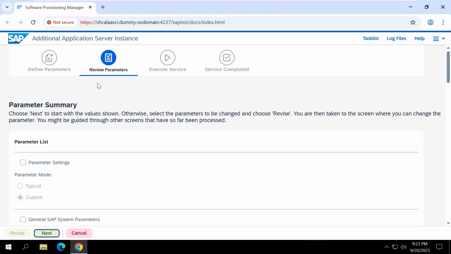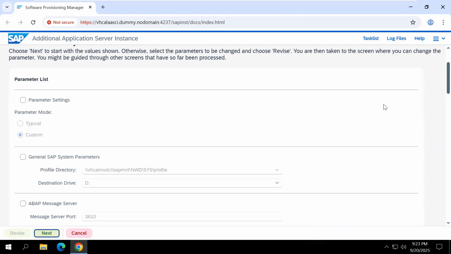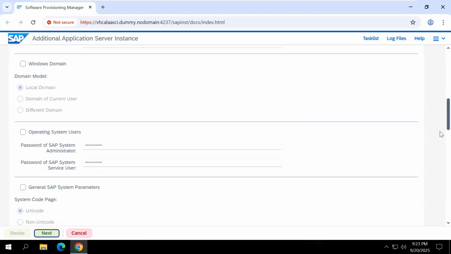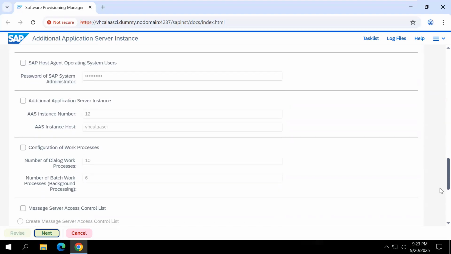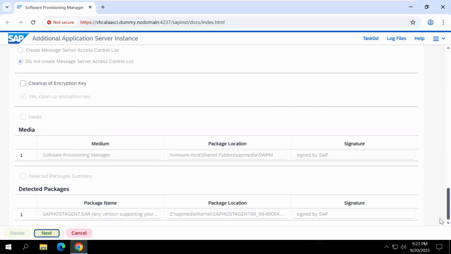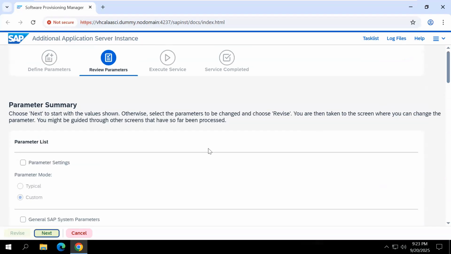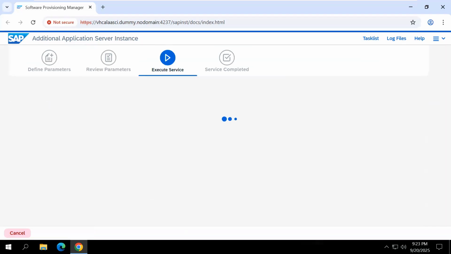Finally, review the parameter summary screen. From the starting page after opening SWPM, where we got the typical or custom option, whatever pages they opened are shown here. Check whether there is any change. Suppose there are no changes, click next. Click next here.